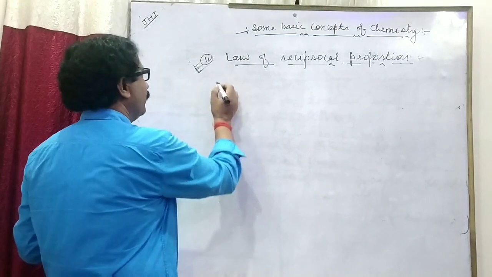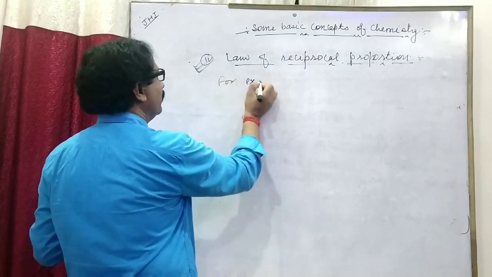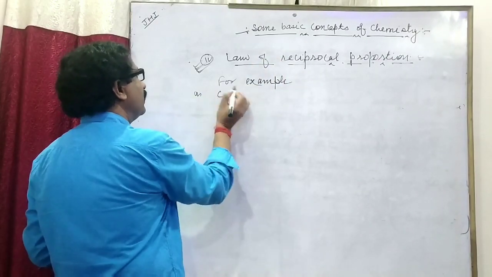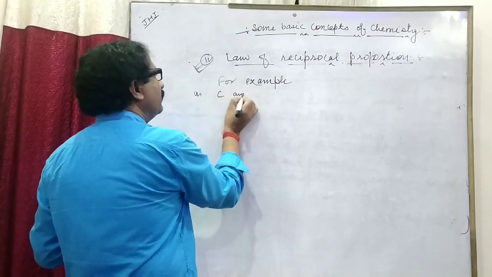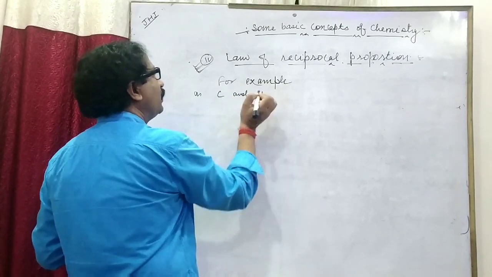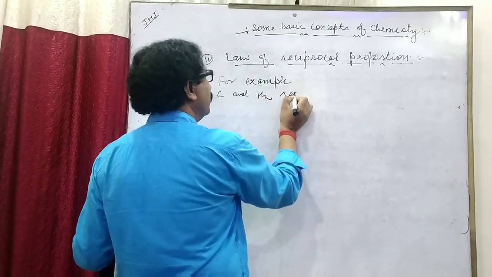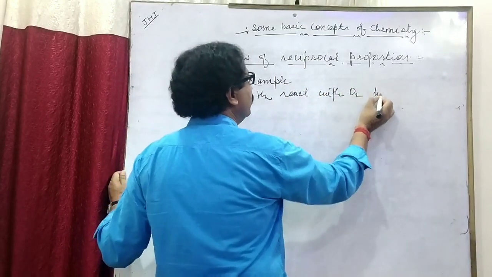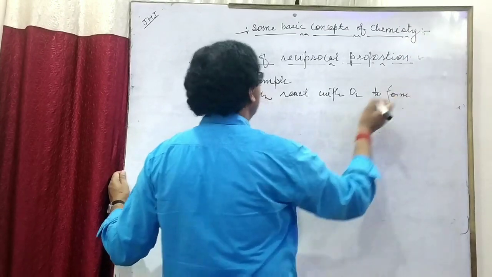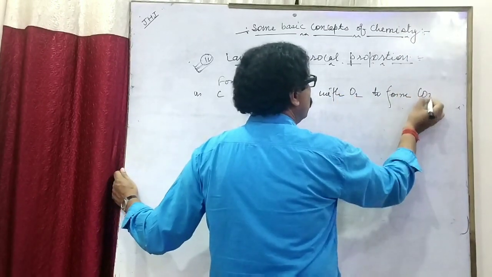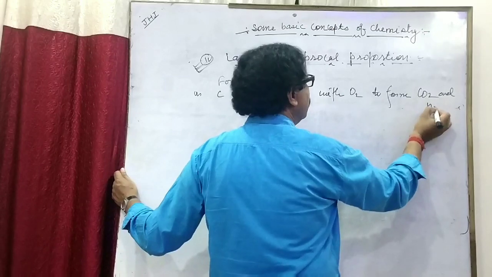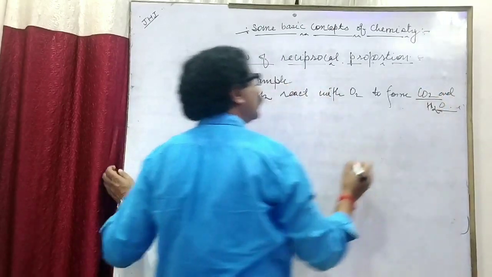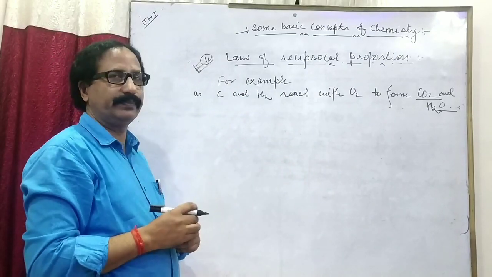See, for example, carbon and hydrogen react with oxygen to form CO2 and H2O. These two compounds are formed, CO2 and H2O.